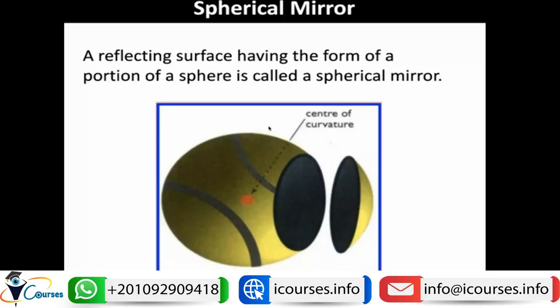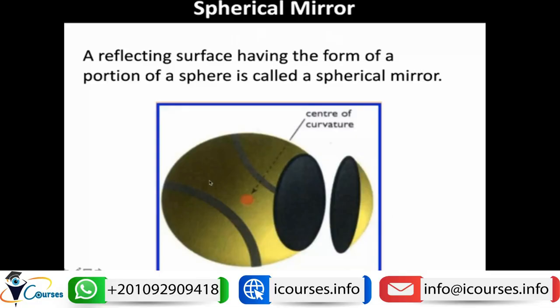Okay. Now let's talk about the spherical mirror. So what are the rules of spherical mirrors? The plane mirror is the easiest one. There are more details regarding spherical mirrors, the convex and the concave mirrors. Let's start first with some basic information about the shape and anatomy of the spherical mirror. So what is a spherical mirror? A spherical mirror simply means it is a part of a sphere.